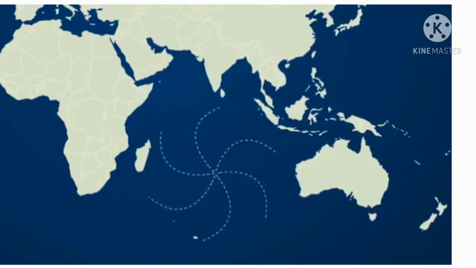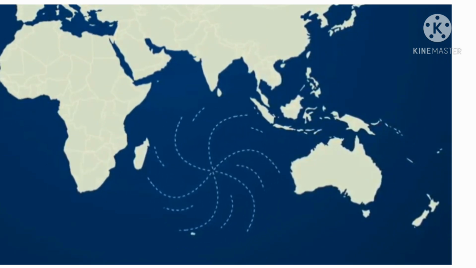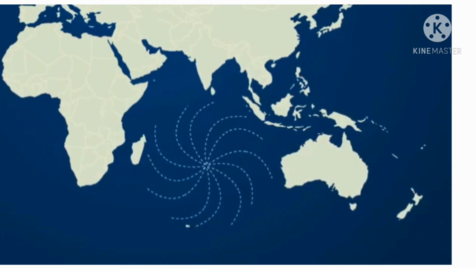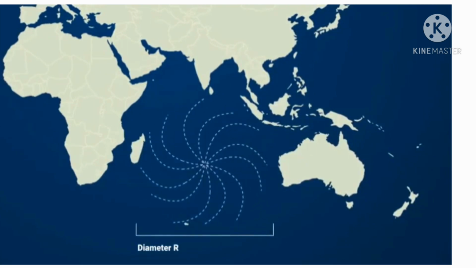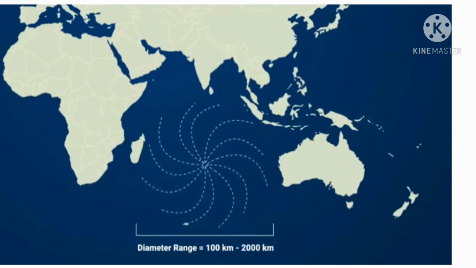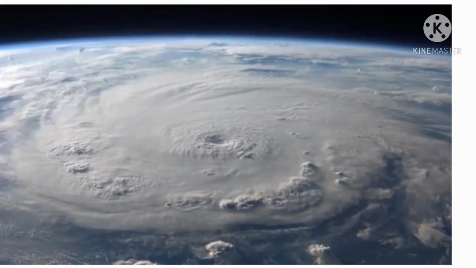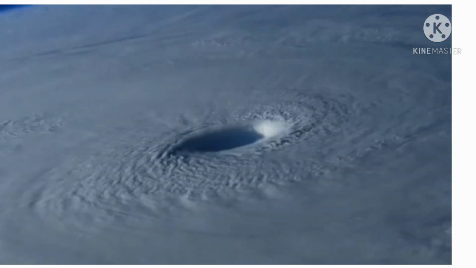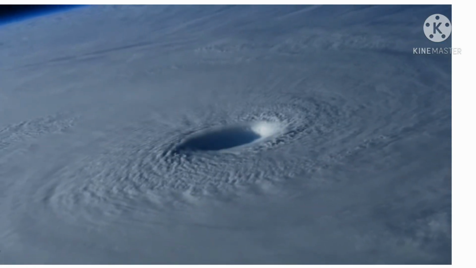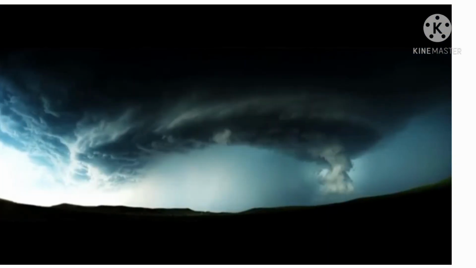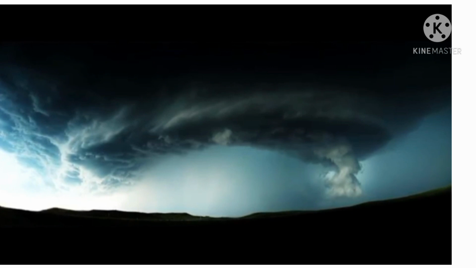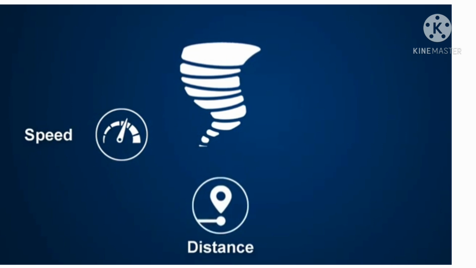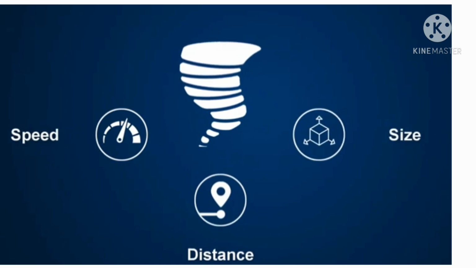After that, any air traveling to fill the gap has to join the spiral because the air cannot pass through the spiral directly. Usually, tropical cyclones range from 100 kilometers to 2000 kilometers in diameter. When a large amount of air is rushing in to fill the gap, they form huge cyclones and the spiral structure becomes larger and larger, penetrating the clouds and thus creating thunderstorms. Tropical cyclones can grow up to a height of 10 kilometers and they last from 3 to 7 days depending upon the speed of the storm, how far it is from the land and how big it is.